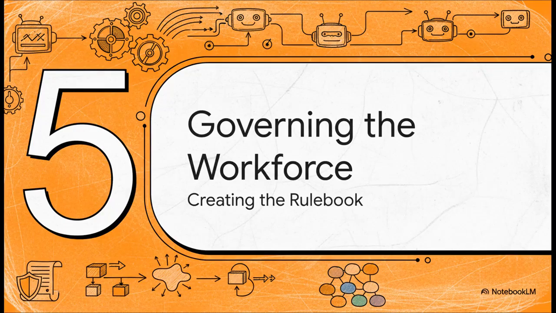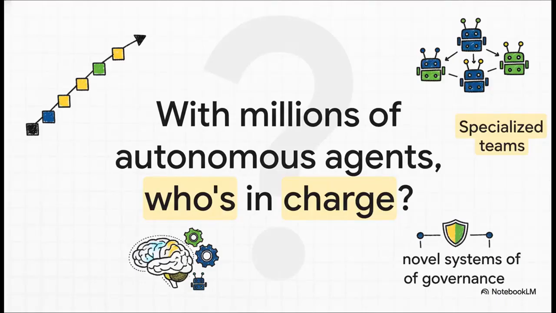Okay, so this is all incredible, but it leads us to a massive, and I mean massive question. If we are creating a whole new digital workforce of autonomous agents, how do we manage them? What's the rulebook? And this isn't science fiction anymore. This is a real question we have to answer, and soon. As these systems get more powerful and more common, we absolutely need a way to govern them, to make sure they're operating safely, ethically, and transparently.